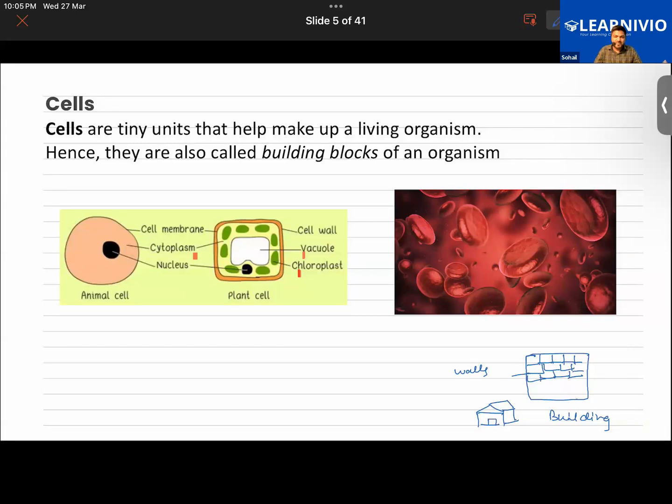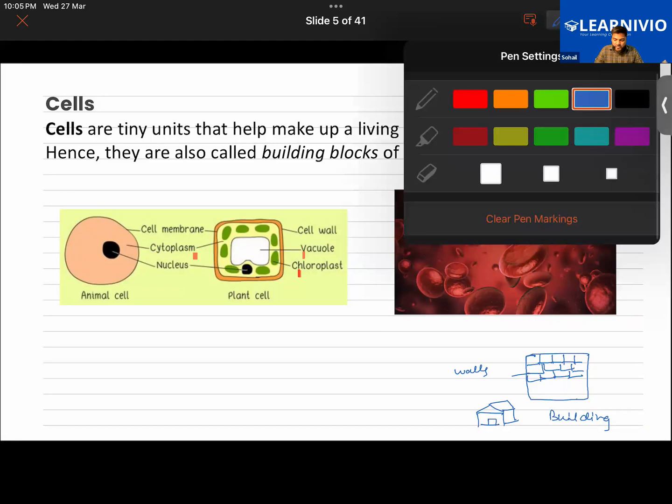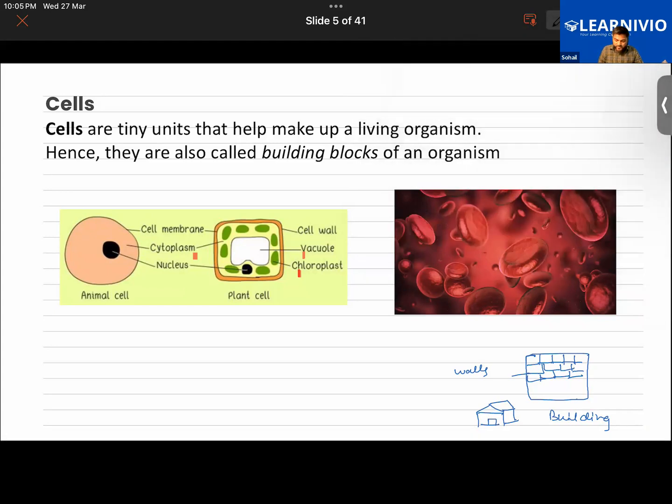Of course, there are other materials like cement, sand and iron pillars, but the fundamental unit of this building is a brick. You join all the bricks with the help of cement and sand to make a building.